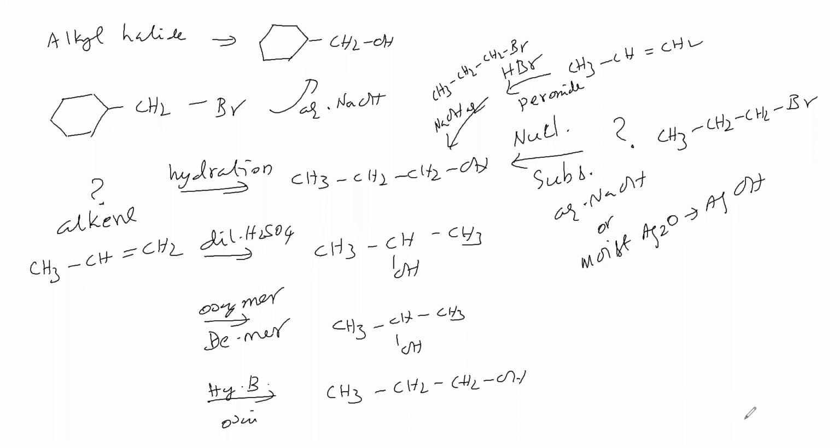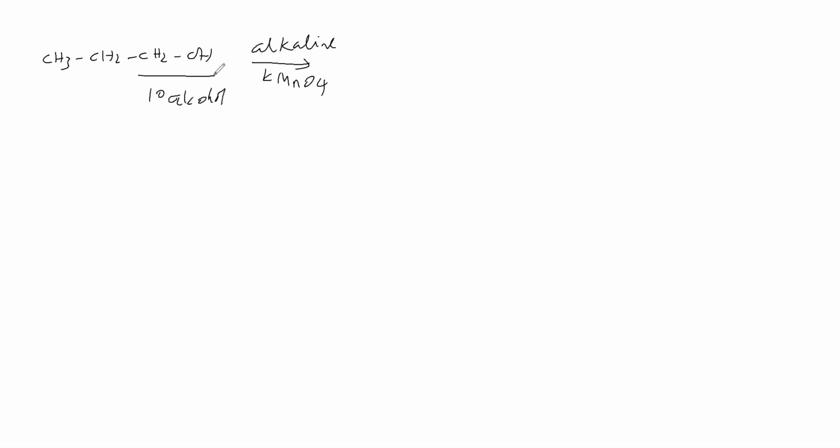We'll see the next question. Now, N-propyl alcohol is given. N-propyl alcohol is treated with alkaline KMnO4. What is the product we will get? KMnO4, potassium permanganate, is an oxidizing agent. Since it is an oxidizing agent, what product will it give? It is a primary alcohol. Primary alcohol on oxidation gives aldehyde. Therefore, we will get aldehyde like this.